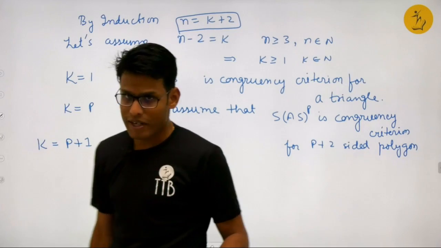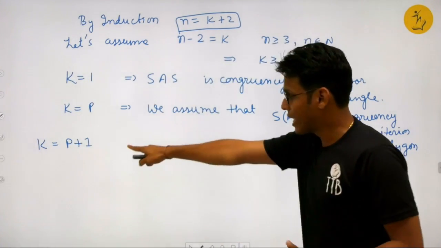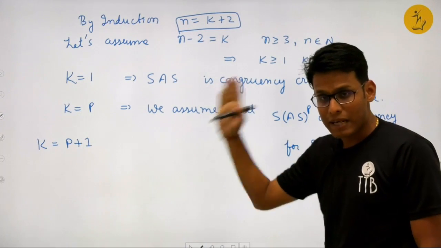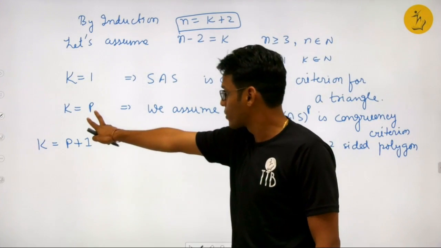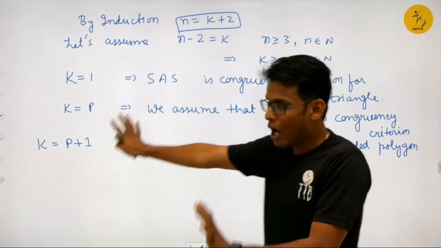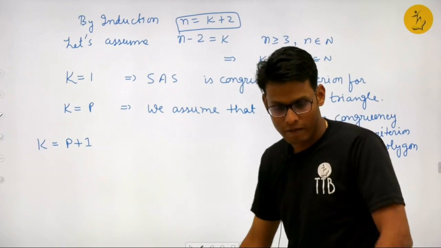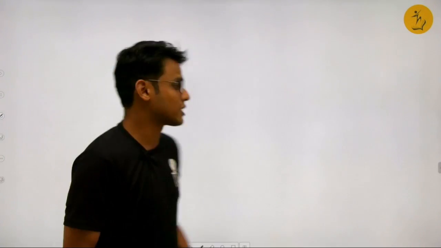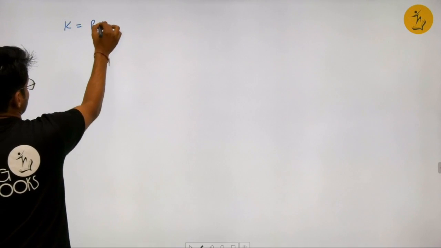You can also try, I do not have any problem, but let me demonstrate it for you. K equal to p plus 1. I will be taking the case of k equal to p plus 1. What I have done till now is, for the triangle, we have proved it. For p plus 2 sided polygon, we have assumed. Now, with the help of these two pieces of information, I will be proving it for p plus 3 sided polygon, right? So let's take this case. K equal to p plus 1.